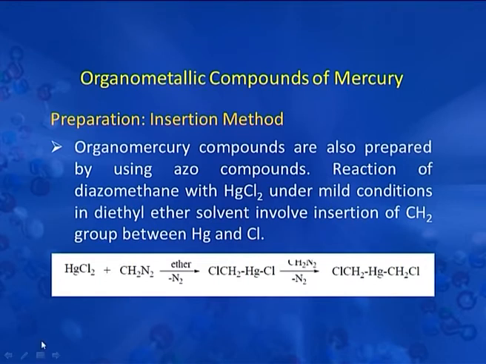So, this reaction represents the insertion method to prepare organomercury compounds.